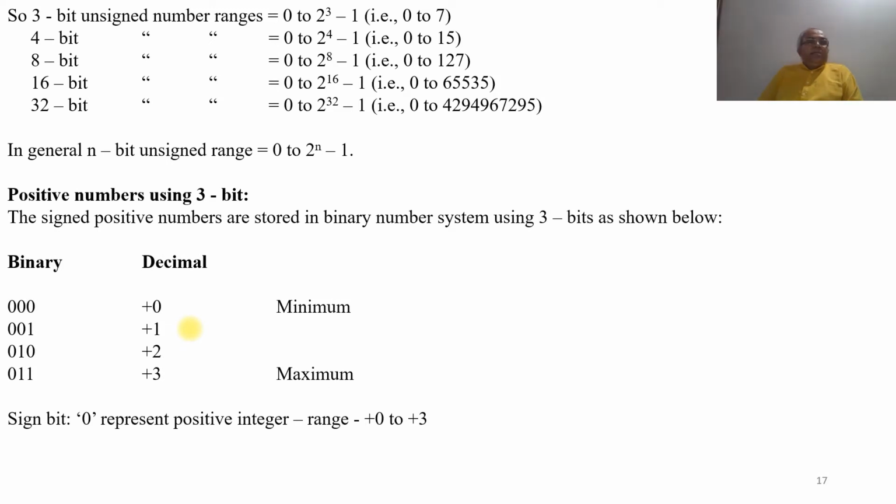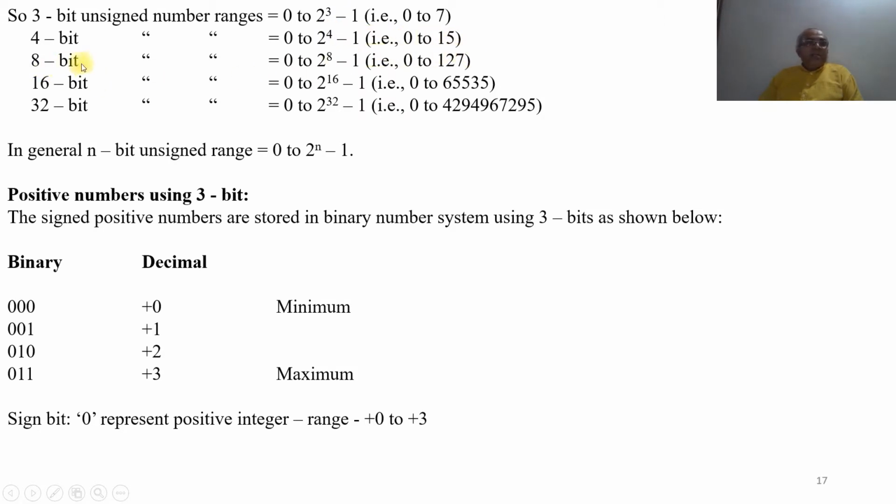Then we have the 3-bit unsigned number range, which is 0 to 7, that is 0 to 2 to the power of 3 minus 1. 2 to the power of 3 is 8, minus 1 becomes 7, so 0 to 7. Similarly, a 4-bit unsigned number ranges from 0 to 2 to the power of 4 minus 1. 2 to the power of 4 is 16, minus 1 becomes 15, so 0 to 15.